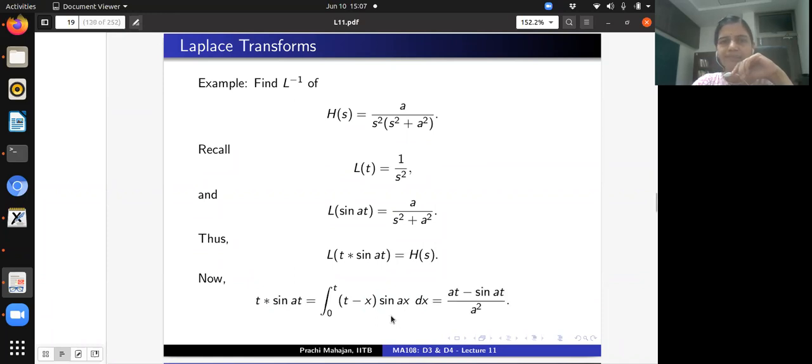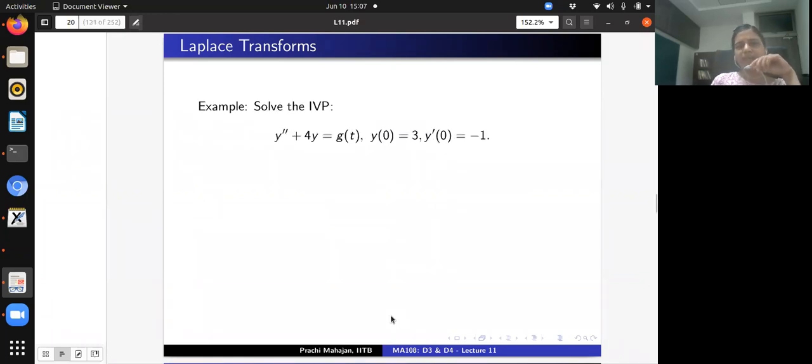Okay. All right. Let's use this information to solve an initial value problem after a long time, right? So g, the forcing function here, we don't know actually. This is not given to us explicitly. However, we are required to solve this initial value problem, a second order linear non-homogeneous differential equation with constant coefficients. All right. So let's use the method of Laplace transforms. So I'm going to assume that the solution y of this initial value problem